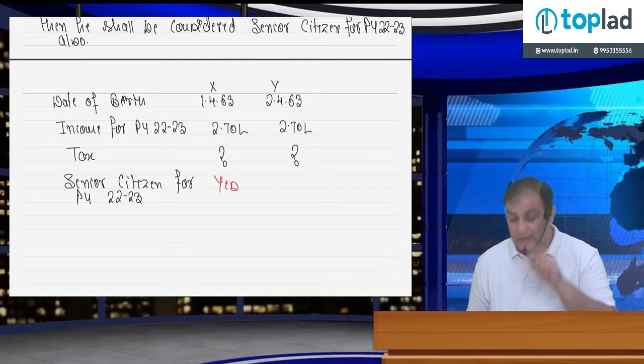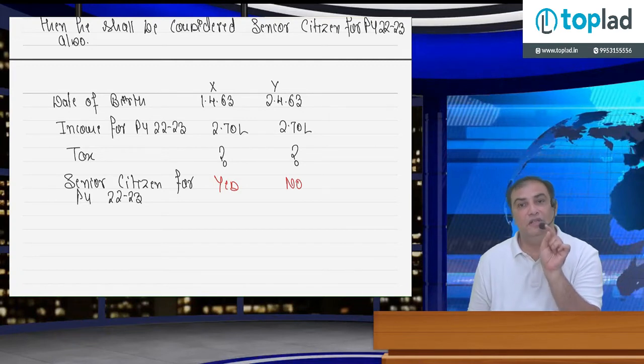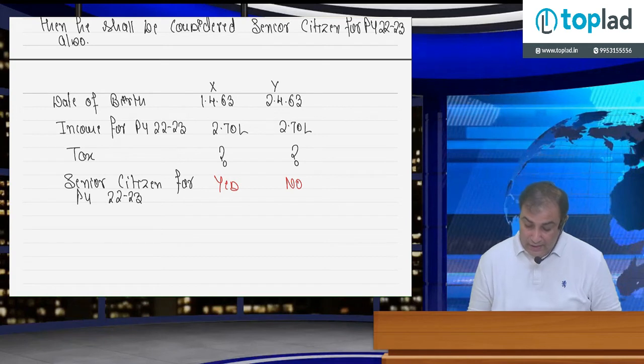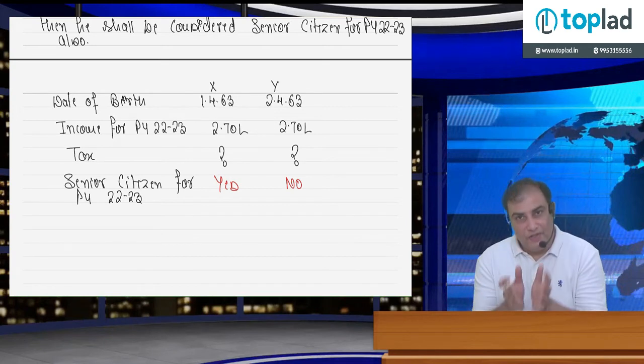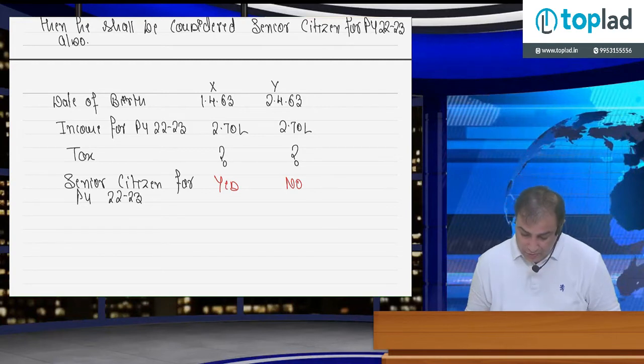In case of Mr. Y, answer is no. Only one date, only 1st April 1963 is considered, not 2nd April 1963. So Mr. X is a senior citizen for previous year 22-23, and Mr. Y is not. So the tax exemption limit: in the case of Mr. X, 3 lakh rupees; Mr. Y, 2,50,000 rupees.